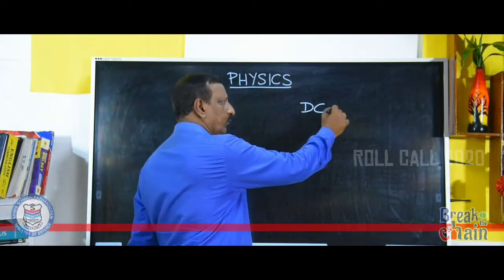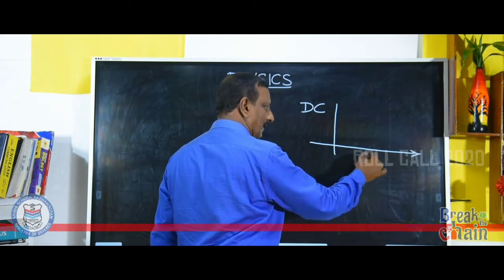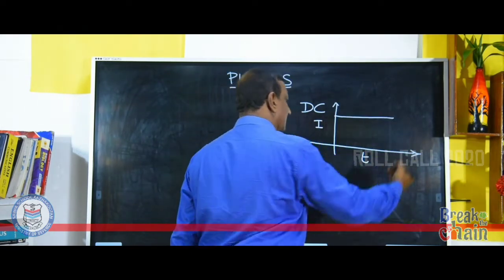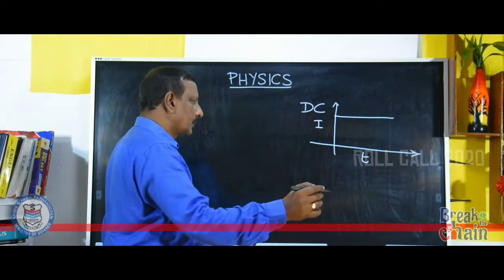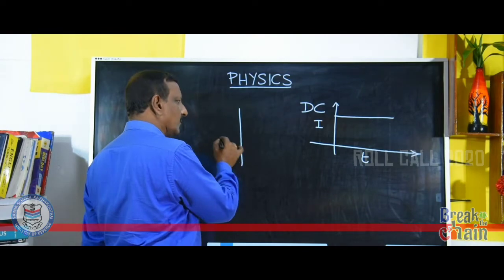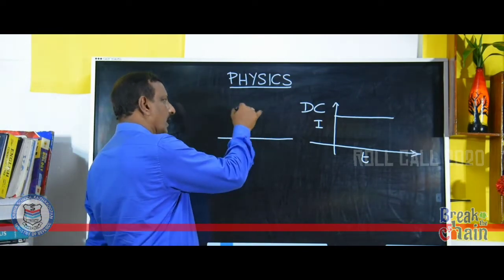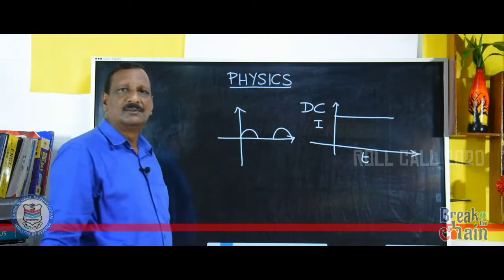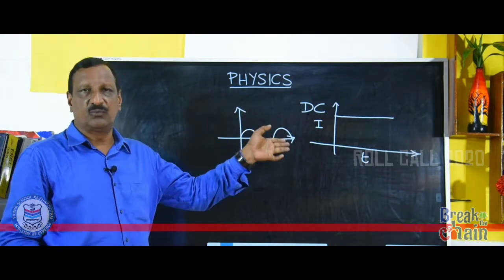If you plot the graph, time is taken along the x-axis and current along the y-axis. The DC will be like this. This is the constant DC. Now, there are some other forms of DC also. For example, if you take a half wave rectifier, the output is like this. So, that is a variable DC. This is also DC, but it is variable.